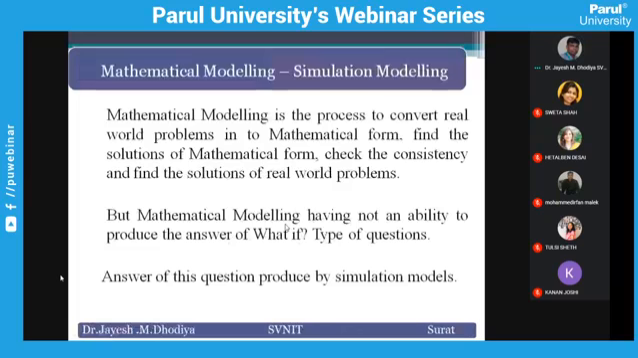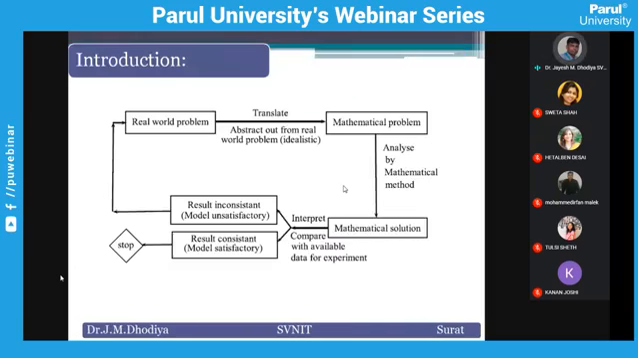Mathematical modeling is the process to convert a real world problem into mathematical form, find the solution of the mathematical form, check the consistency, and find the solution of the real world problem. But a question arises: when a mathematical model will provide you a solution, why are we talking about simulation? What is the utility of simulation? That is a big question. So one of the limitations of the mathematical model is what?